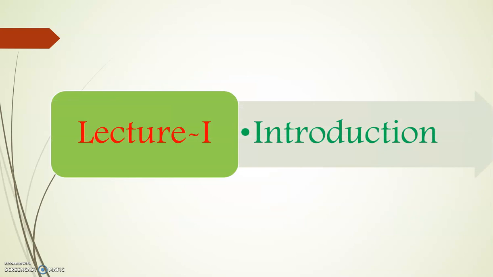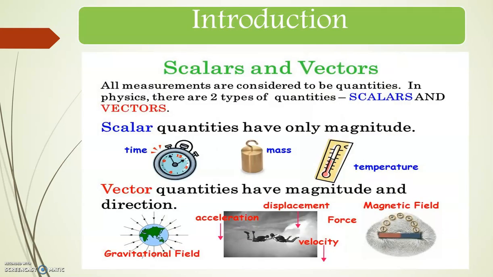Next, we are going to see the introduction of the vector spaces. First we need to know what is a scalar and a vector. All measurements are considered to be quantities. In physics, there are two types of quantities, scalars and vectors. Scalar quantities have only magnitude. That is, we have only magnitude alone.